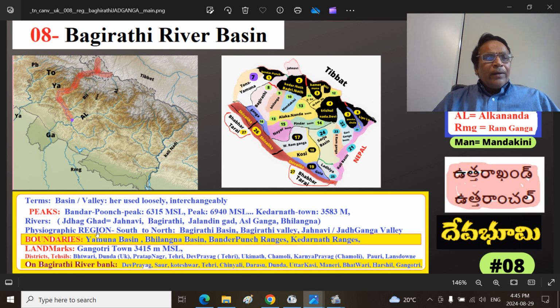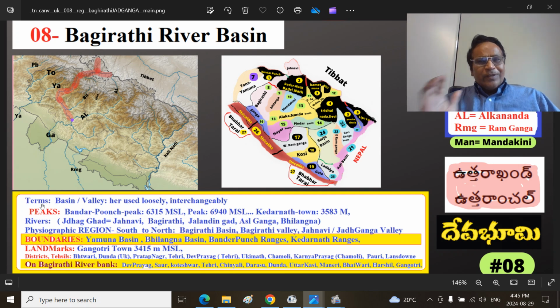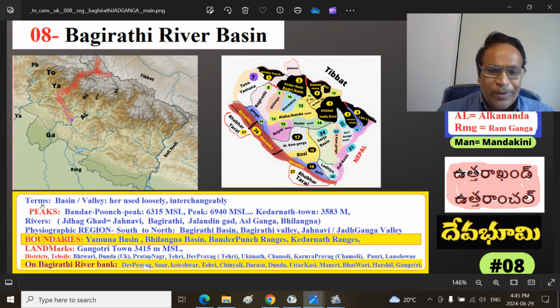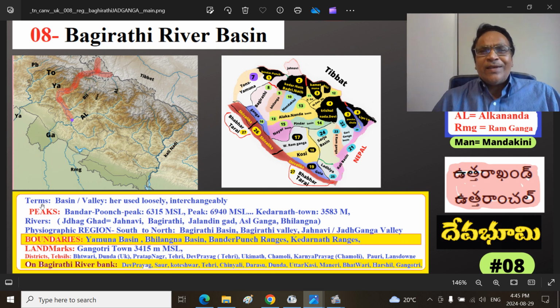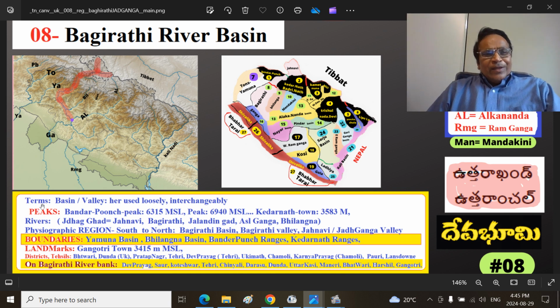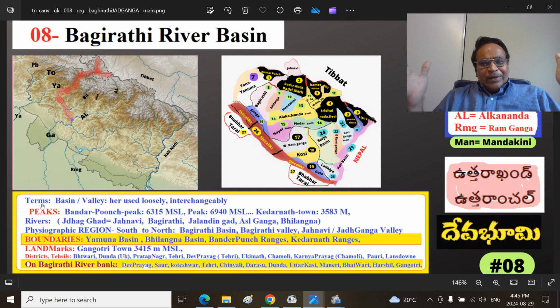The terms basin and valley are used loosely and interchangeably here. In other parts of my presentation, those terms are very clear, because you can tell the valley and the basin apart. A valley is generally narrow, a basin is much bigger, even though sometimes Ganga Valley and Ganga Basin are used broadly too. So keep that in mind.